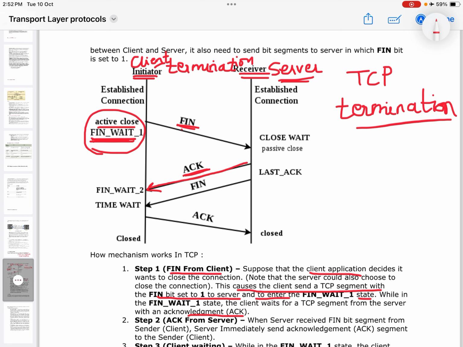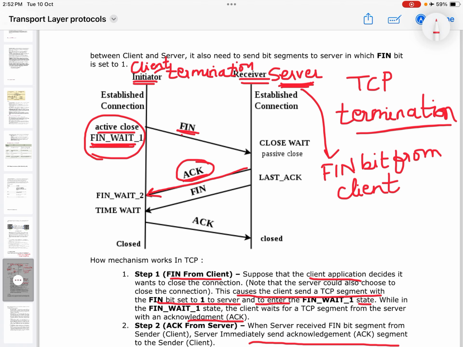Step 2, ACK from server. When the server receives the FIN bit segment from the sender, that is the client, the server immediately sends an acknowledgement ACK segment to the sender, that is the client. So when the server receives a FIN bit from the client, it will immediately send an ACK segment to the client.